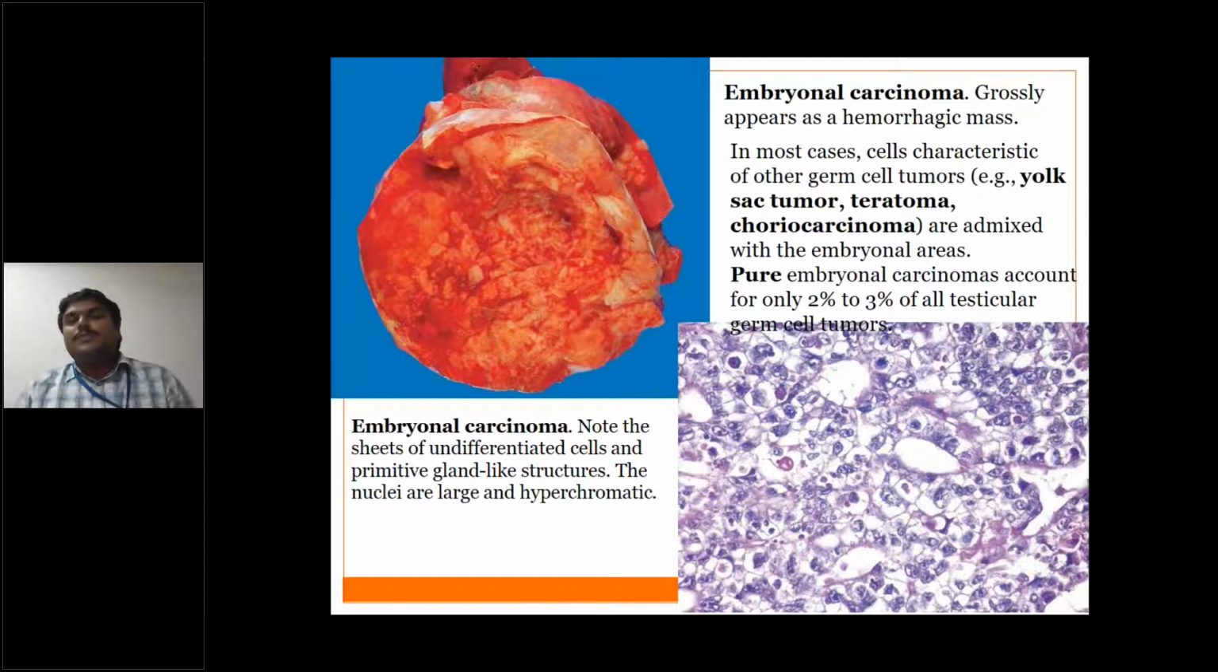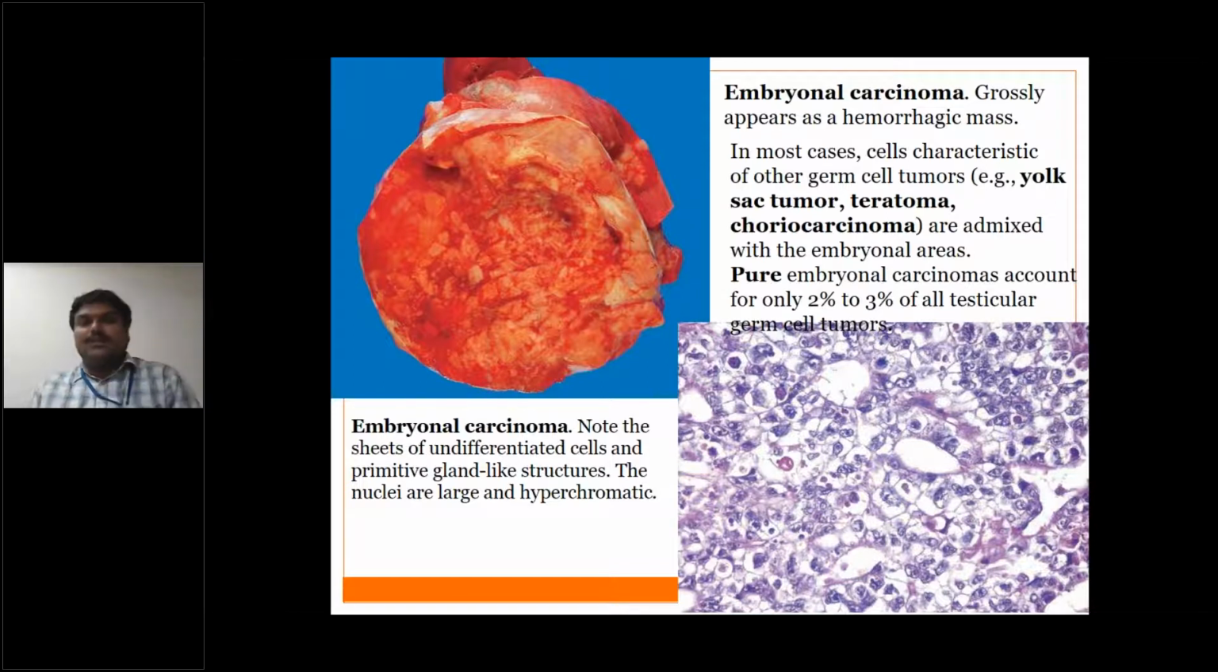Okay, so the pure embryonal carcinomas account for only 2 to 3%. You see, such a low percentage. The pure embryonal carcinomas are very, very low in percentage occurrence. Here only 2 to 3%. So most of the times it will be associated with either yolk sac tumor, teratoma, or choriocarcinoma.